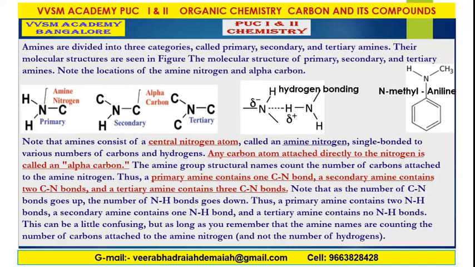Note that as the number of CN bonds goes up, the number of NH bonds goes down. If the CN bonds increase, automatically NH bonds decrease because all the hydrogen atoms are replaceable. Thus, the primary amine contains two NH bonds, a secondary amine contains only one NH bond, and a tertiary amine contains no NH bonds at all.